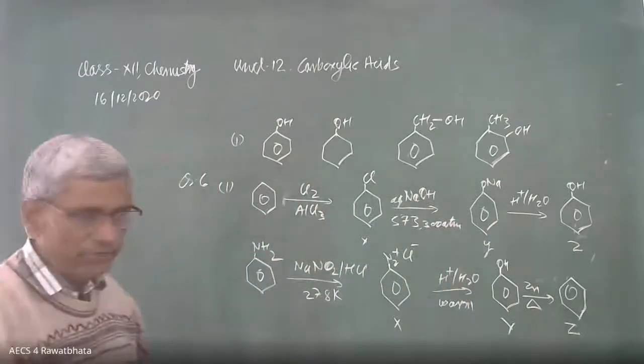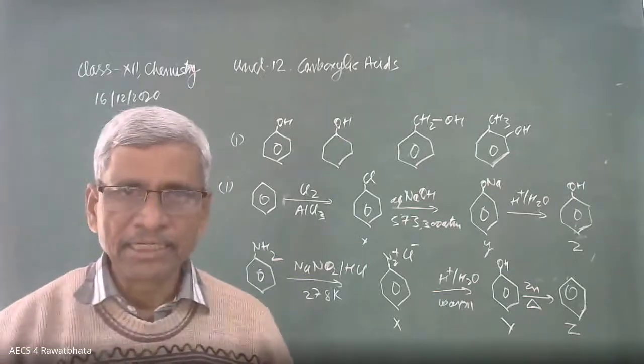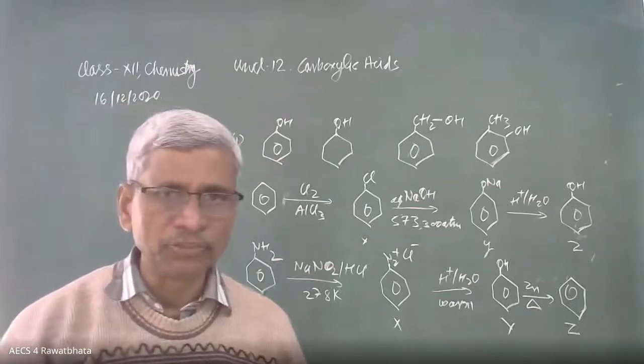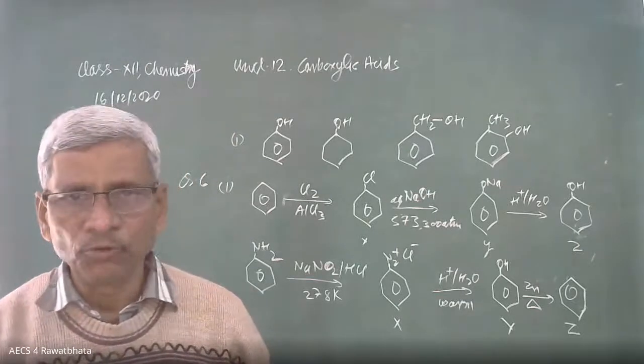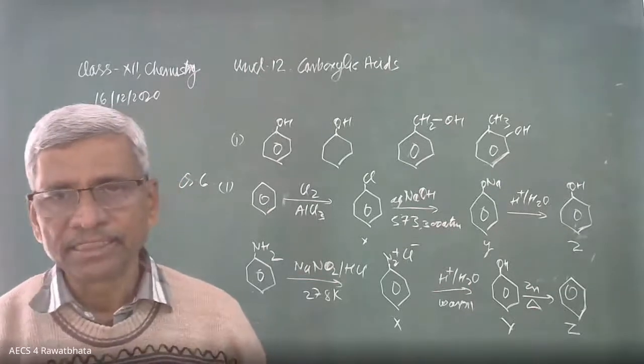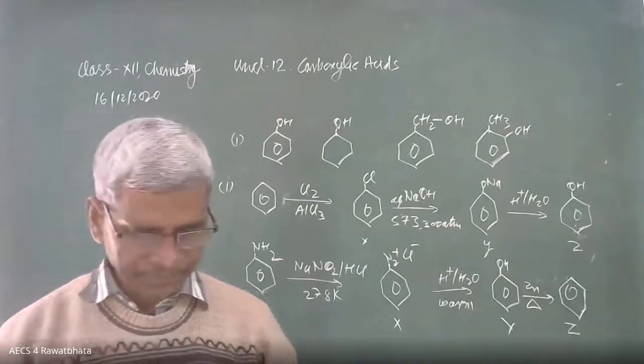Yes, beta. Any difficulty in this question? In this conversion, aniline, after diazotization, we get BDC, benzene diazonium chloride. After treating with dilute acid, we get phenol, which combines with zinc dust and heat to give benzene. This is the second part of this question.